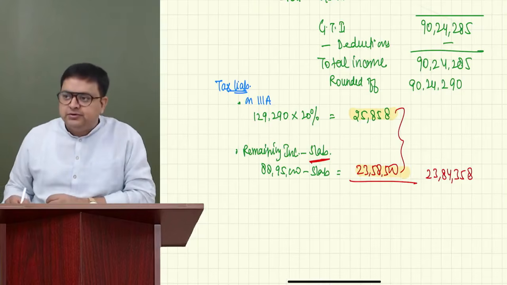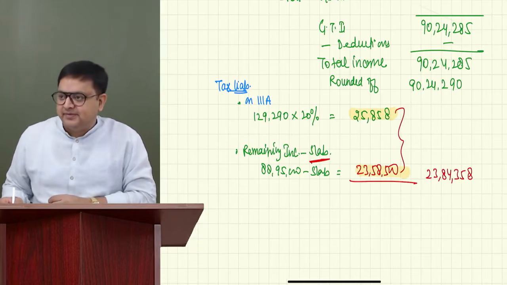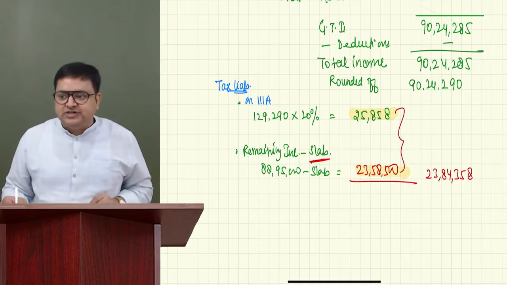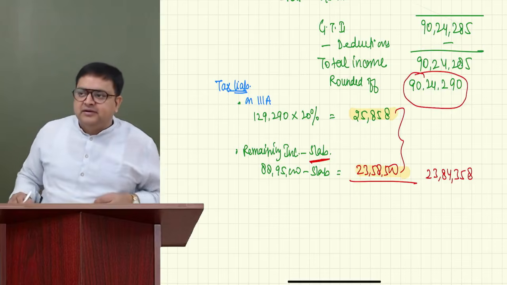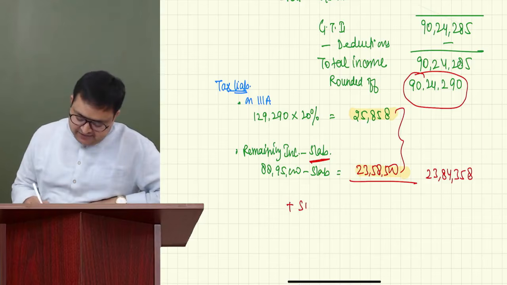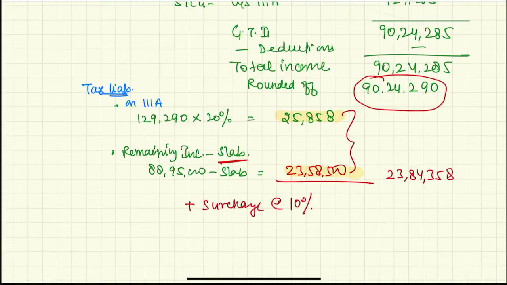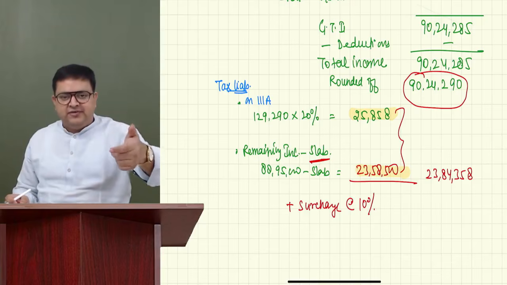Now, what should I do? What should be the next step? Tell me what should be the next step. Very good, surcharge. Why? Because my total income is more than 50 lakh. Correct. And you know that from 50 lakh to 1 crore, it is 10%. From 1 crore to 2 crores, it is 15%.